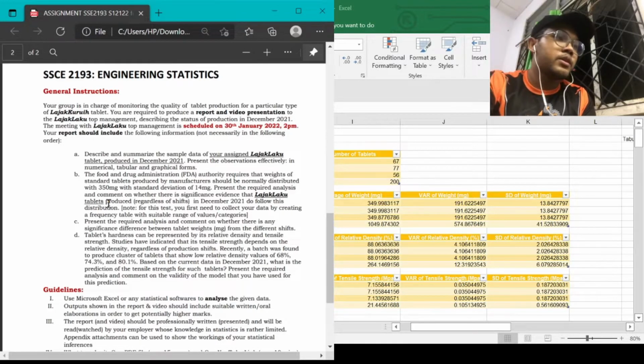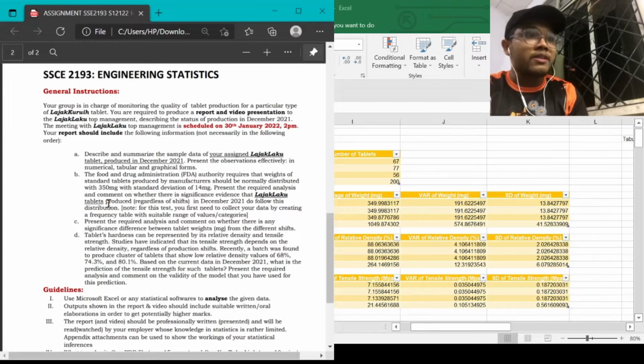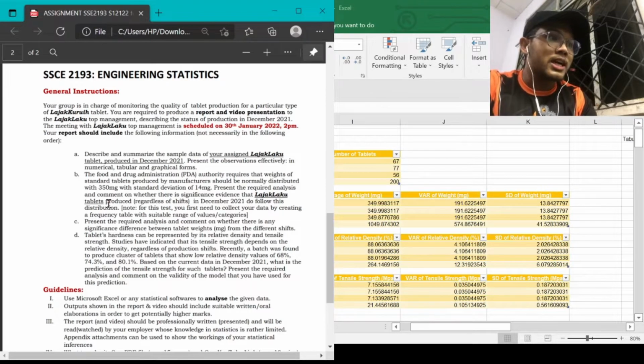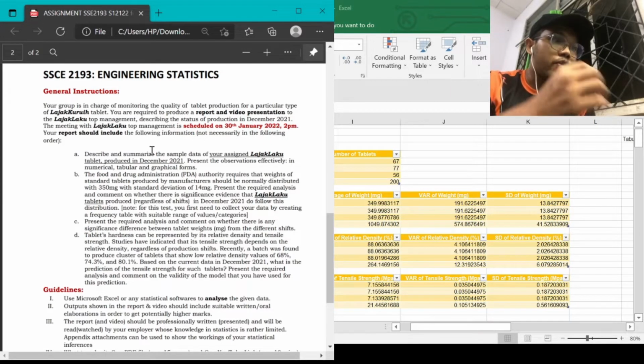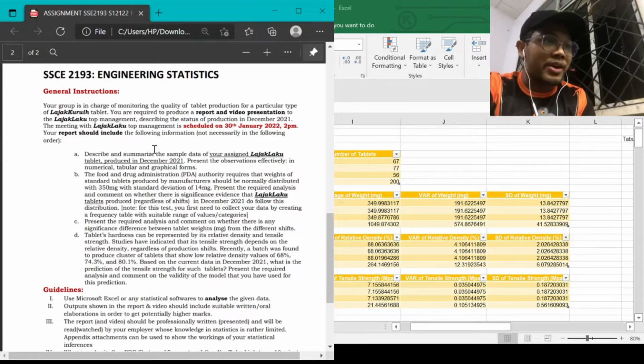For the assignment, we are required to produce a report and video presentation to the Lajak Laku Top Management. The meeting is scheduled on 30th of January 2022 at 2 p.m. For part A, we have to describe and summarize the sample data of the assigned Lajak Laku tablet produced in December 2021, and present the observation effectively in numerical, tabular, and graphical form.